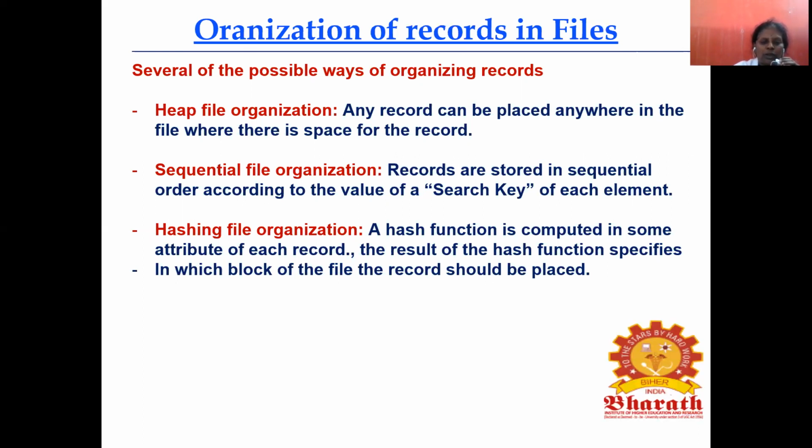So why is it slow? It is sequentially ordered. So if you want to search also, it will be sequential. One by one, it will be searched.